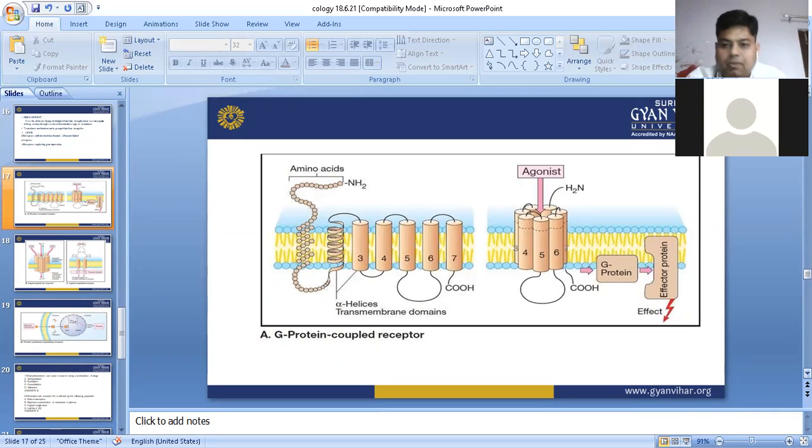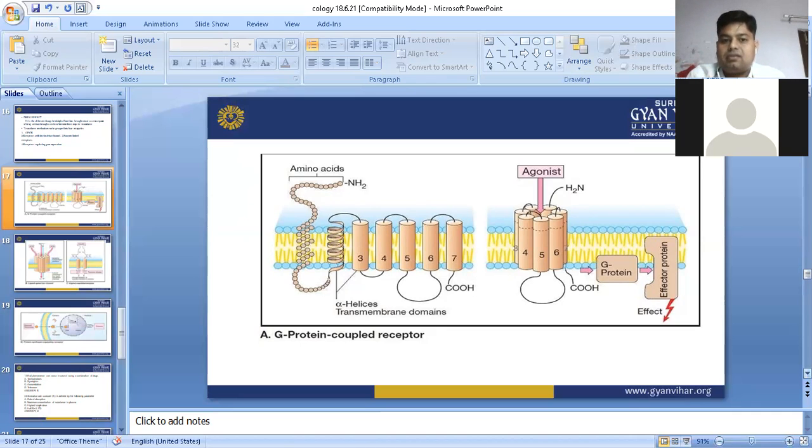In G protein coupled receptor, when the effector protein is activated, it will release the protein. It will take some milliseconds to minutes, you can say 1 second to 30 minutes. Within this time period, it will release the protein and perform its function.